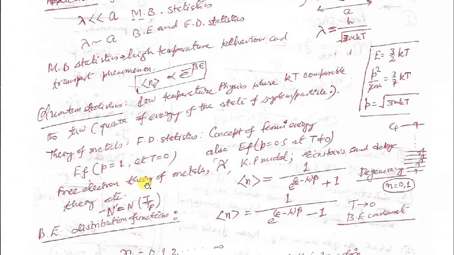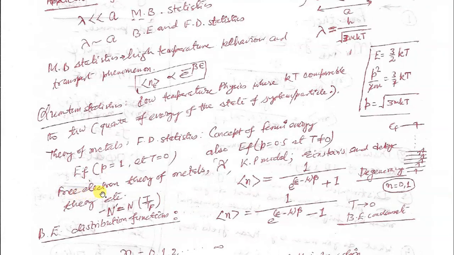We have a couple of examples that we can describe in brief. Free electron theory you are familiar with. In the case of free electron theory, we rectify the trouble of the classical theory of metal due to Drude and Lorentz.